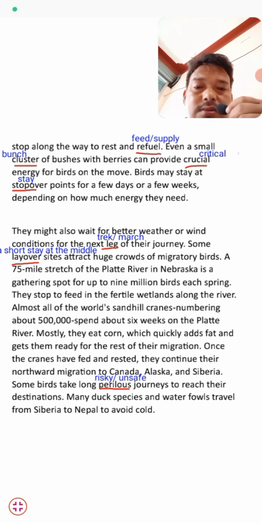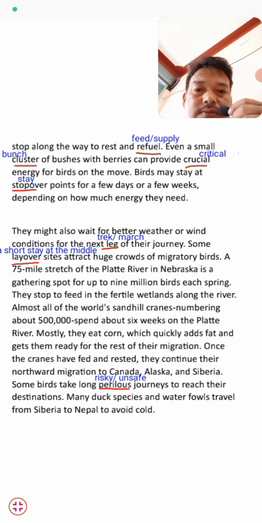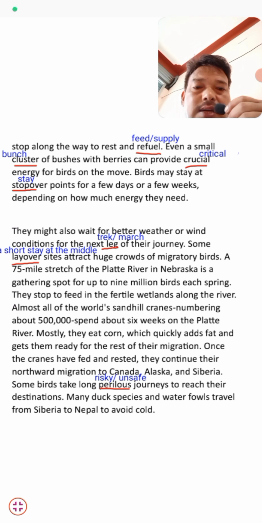Mostly they eat corn, which quickly adds fat and gets them ready for their next journey.